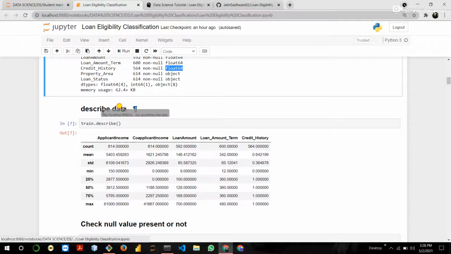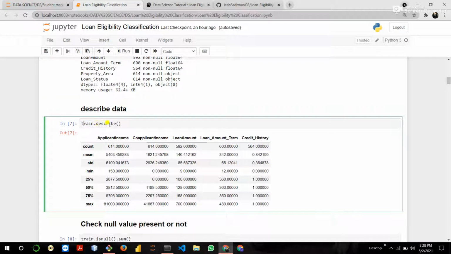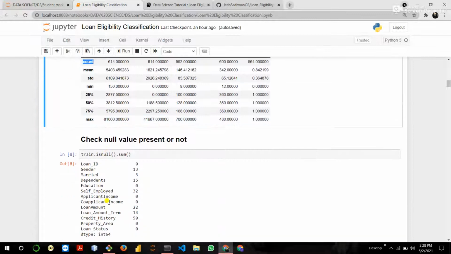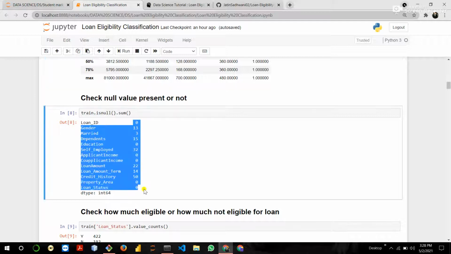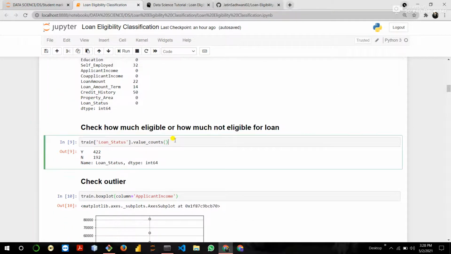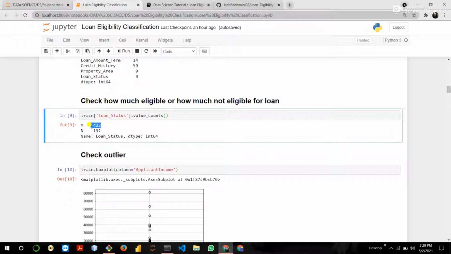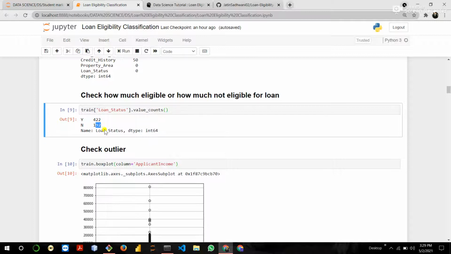Then describe the dataset. Describe shows you the count, total count, minimum value, standard deviation, and maximum value. Check whether there is a null value or not. So you can see that there are lots of null values. Here we check how many are eligible and how many are not eligible for the loan, so yes and no, you can see that.